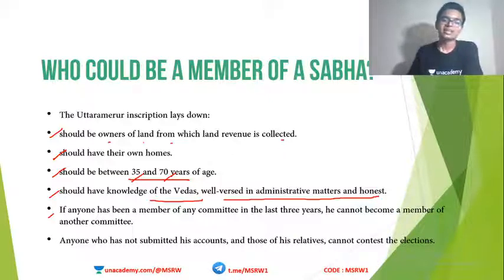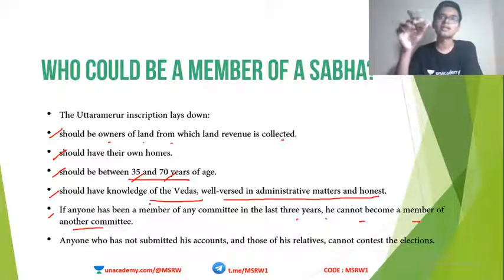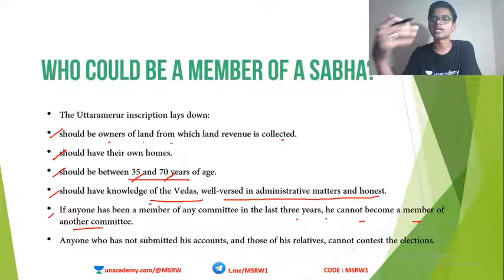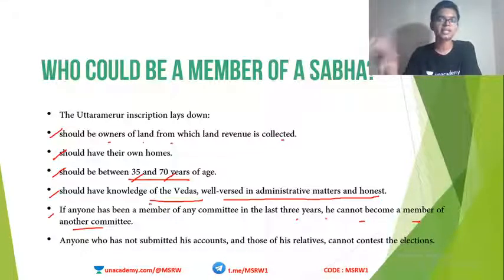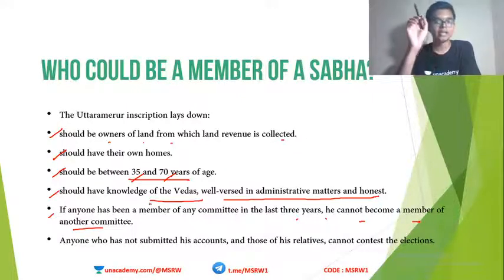Now, if anyone has been a member of any committee in the last 3 years, he cannot become a member of another committee. So the Sabha actually had subcommittees for looking after various things. Within the Brahmadeya land itself, there is some part for agriculture, some part for irrigation, some part for house building, etc. So subcommittees were formed to look after each of these different activities. Any person who has been a member of any of these committees in the past 3 years cannot become a member this time. Okay, cannot contest the elections.